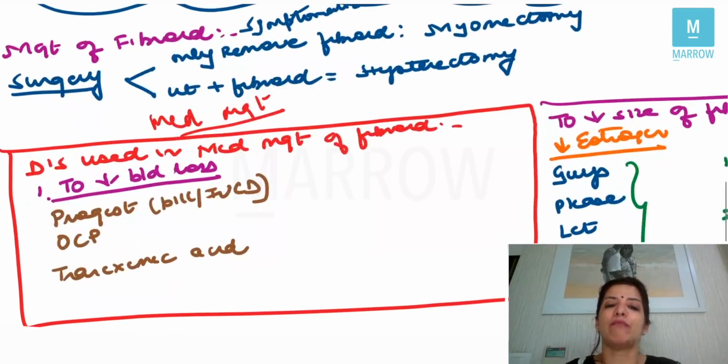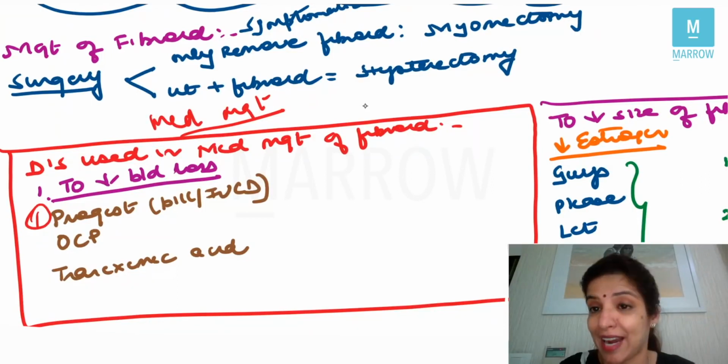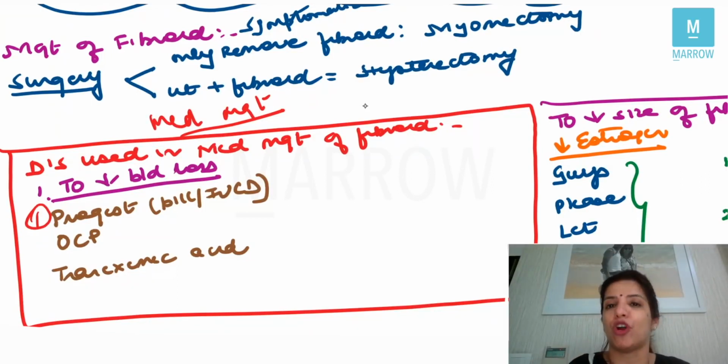Now, when you are doing medical management of a fibroid, there are two types of drugs which are available. Number one, drugs are those drugs which will decrease blood loss, but they will not have any effect on the size of the fibroid. Drugs which decrease blood loss are, number one, progesterone. As I told you, that fibroid is an estrogen and progesterone dependent tumor. So if you are giving progesterone, then the bleeding will decrease, but the size of the fibroid will not decrease. At least it is not increasing also, but at least it will not decrease, right? So the drug which decreases blood loss but does not decrease the size of the fibroid is progesterone.